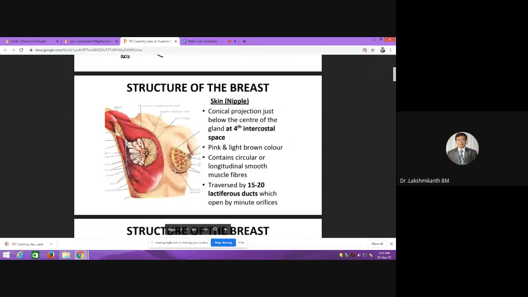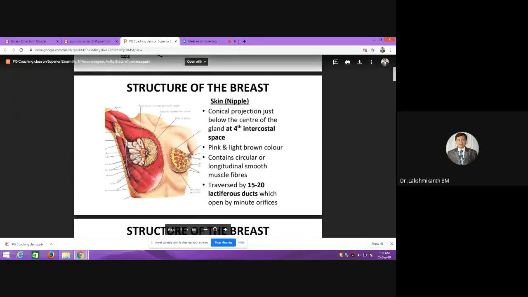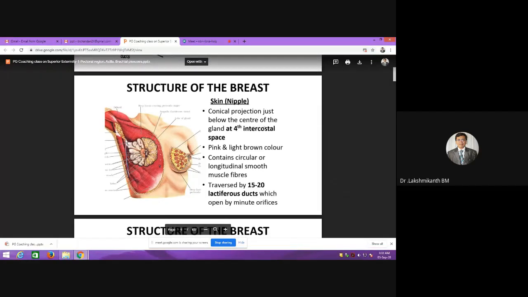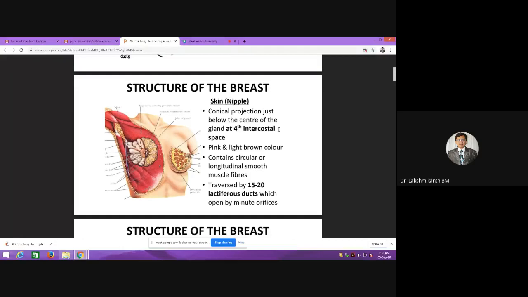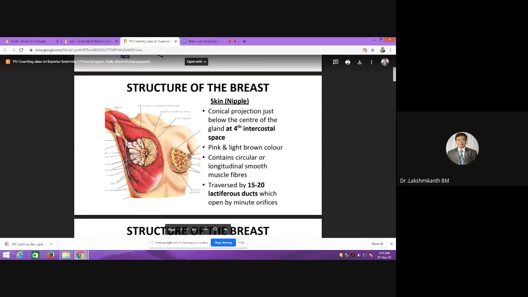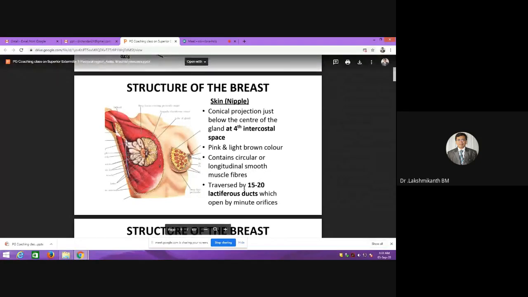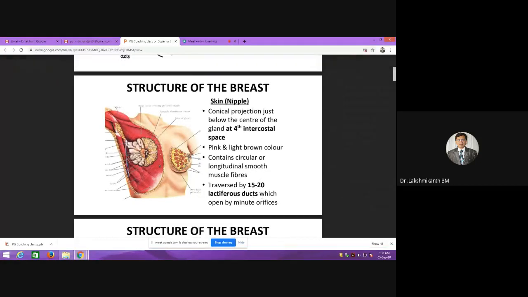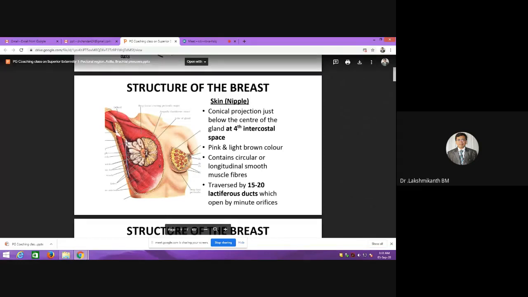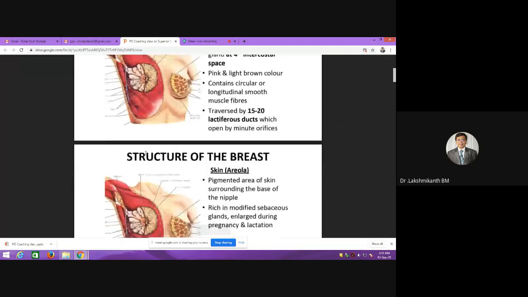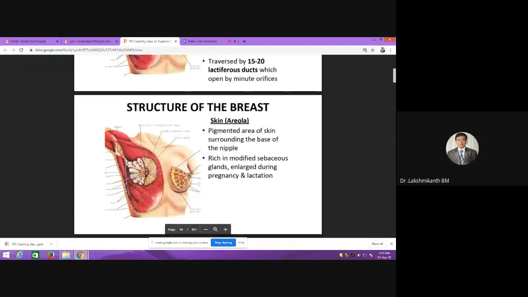And as I told you, the nipple is the protrusion. Usually it will be at the level of the fourth intercostal space, but this position will vary depending on the age of the individual, whether it's a pregnant lady or a non-pregnant lady. Surrounding the nipple, there are something called Montgomery tubercles. Almost 15 to 20 lactiferous duct orifices will open near the nipple. So this 15 to 20 lactiferous ducts is again an entrance exam question.